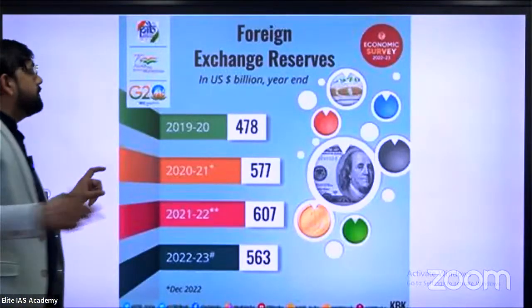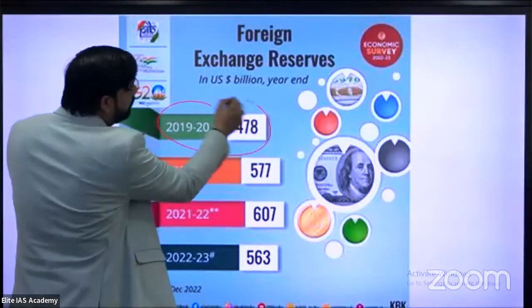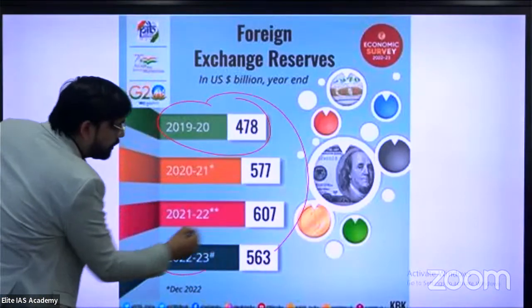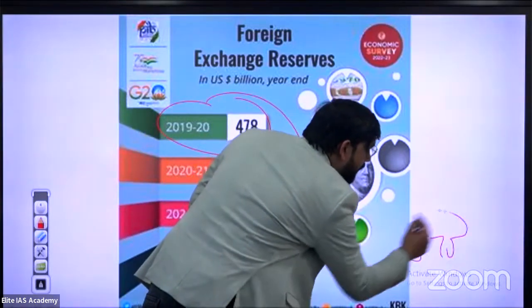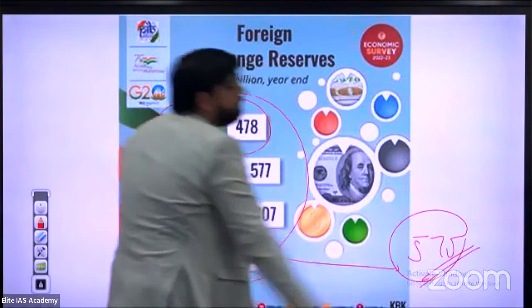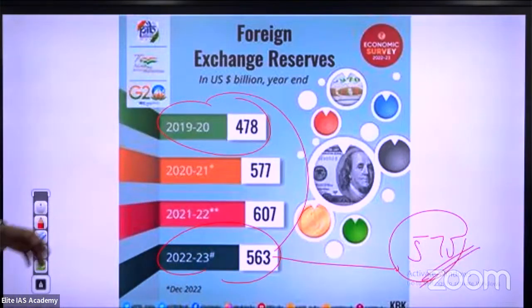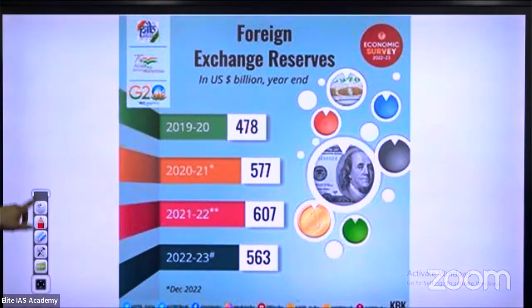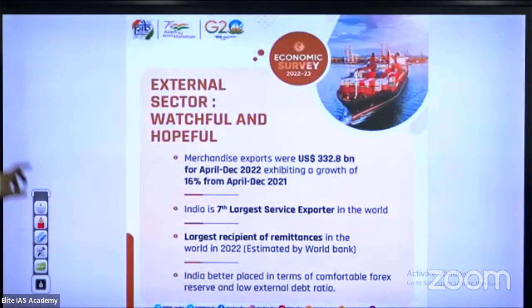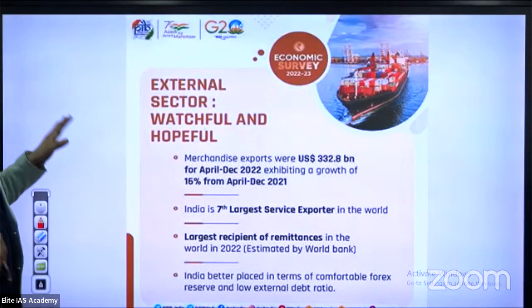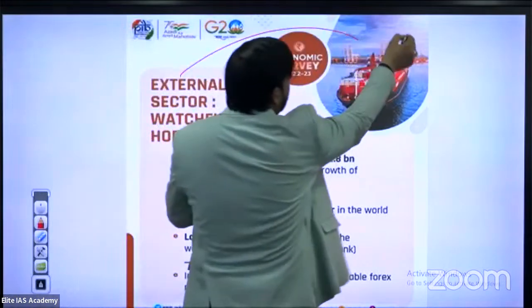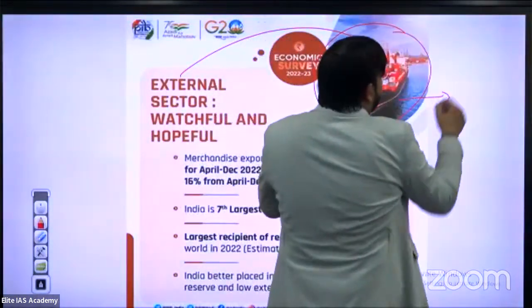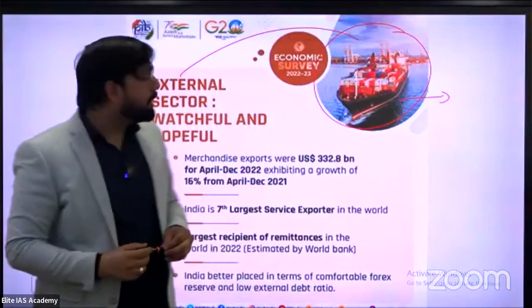Foreign exchange reserve from 2019-20 was 478 to the current 22-23 figure of 563, and our foreign exchange reserve today is approximately 575 billion US dollars. Finally, external sector: watchful and hopeful. When we discuss the external sector, we are talking about export and import.